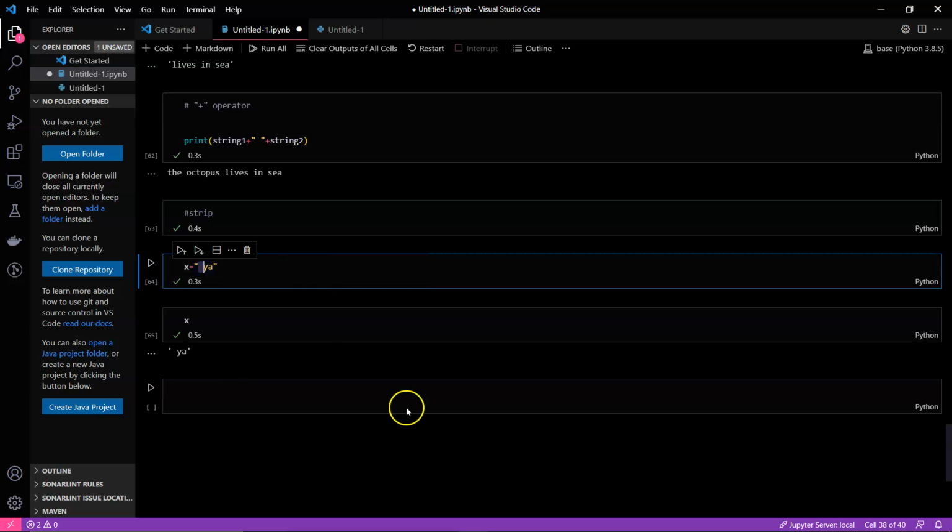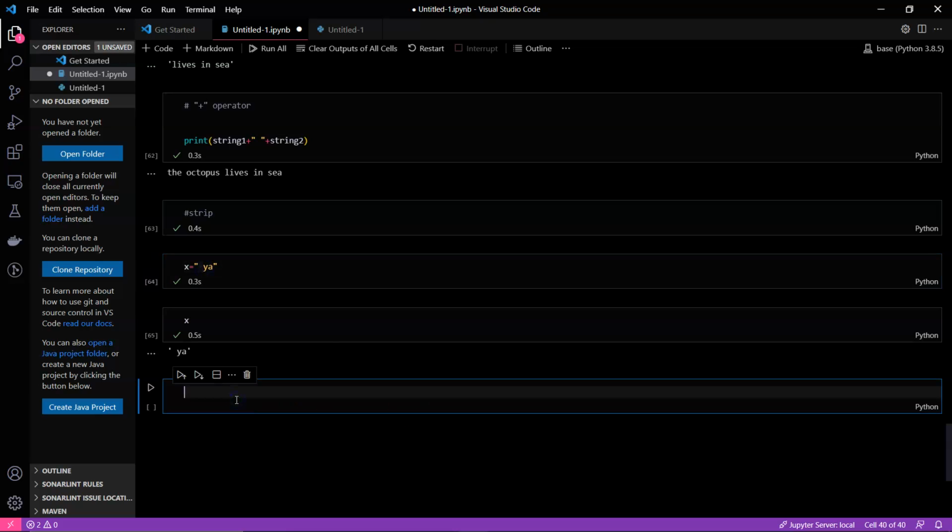There are many ways to do it. We will also be learning manual ways, but for that we have to learn loops. As of now, I'll tell you a function which can do that without using any loops or conditions. It's pretty simple. We'll be using the strip function.